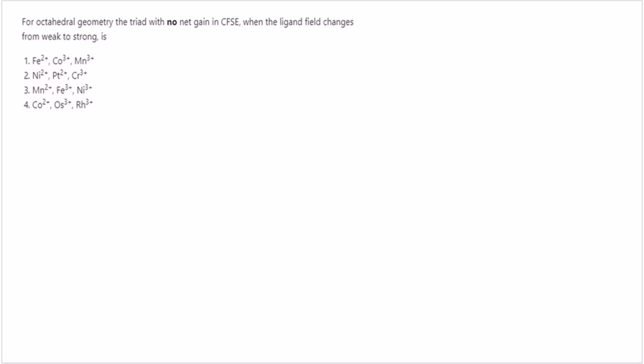Hello everyone. Now we have a question based on the CFSE. So we have to apply the crystal field theory for this question. And it says, for octahedral geometry, the triad with no net gain in CFSE when the ligand field changes from weak to strong is. Okay.